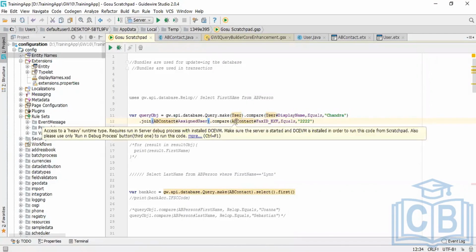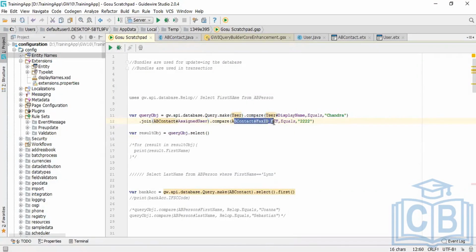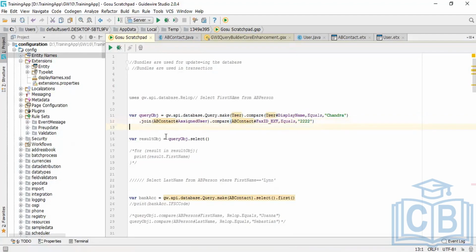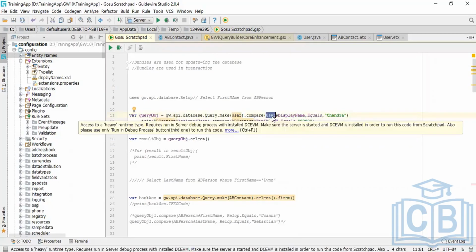Now you can see after the join I can create this compare constraint on the AV contact entity as well. I can make constraints on both the entities, AV contact and the user entity. And when I create the result, the query object dot result, I can query any field present in the AV contact or in the user entity because these are already joined.